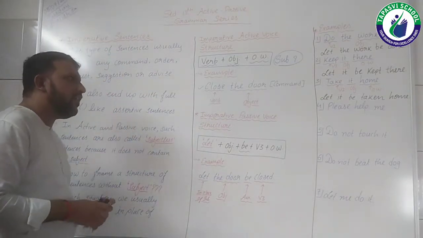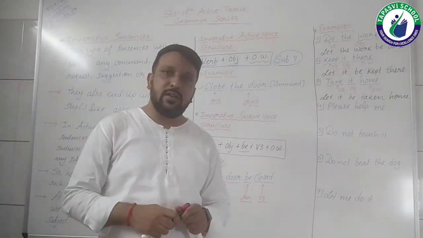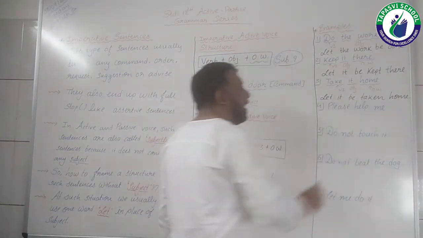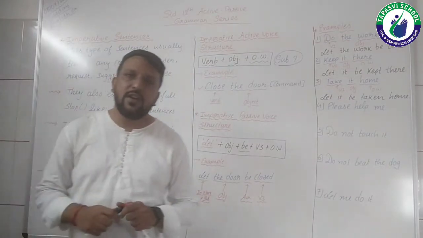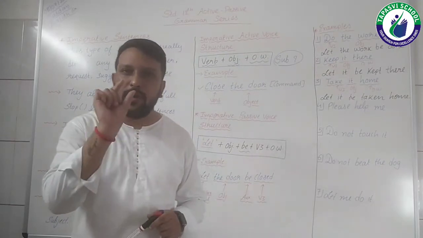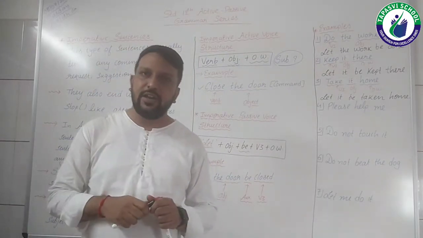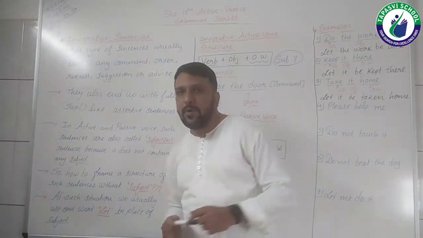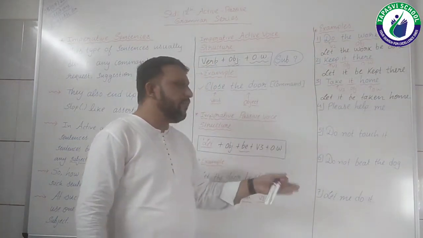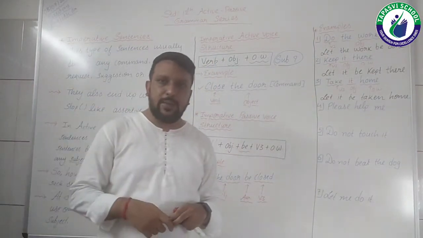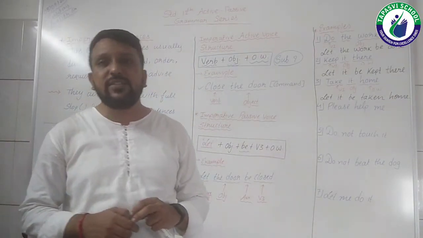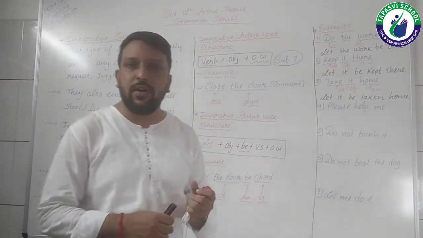Now let's see the fourth example. This is a request. See the sentence, students. Please help me. This is the request. How can we identify that it's a request? Because of one particular word, that is please, right? As I told you, this type of imperative sentence not only shows order or command, because up till now we have only seen commands. But this is a request. Please help me. How can we identify? Because of the word please.